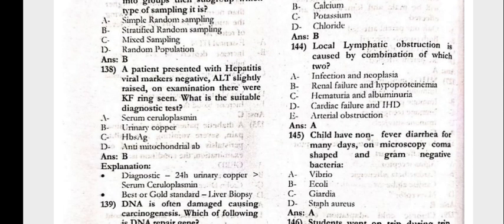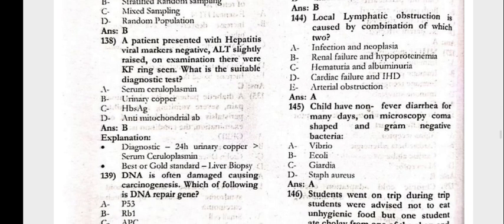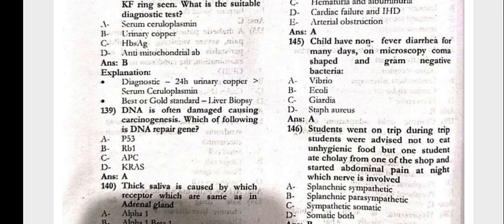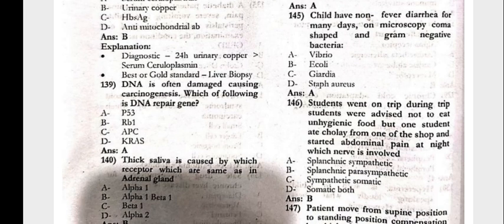That is the calcium. Local lymphatic obstruction is caused by the combination of which two? Infection, neoplasia. A child has non-fever diarrhea for many days. The microscopic comma-shaped organism, the Vibrio.